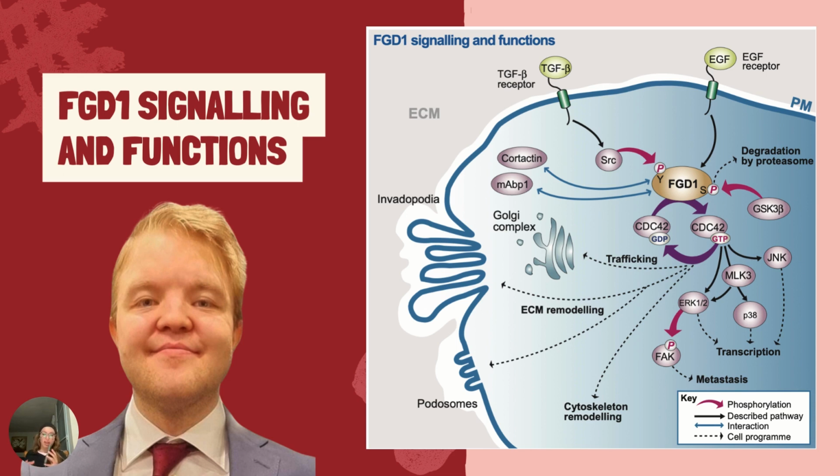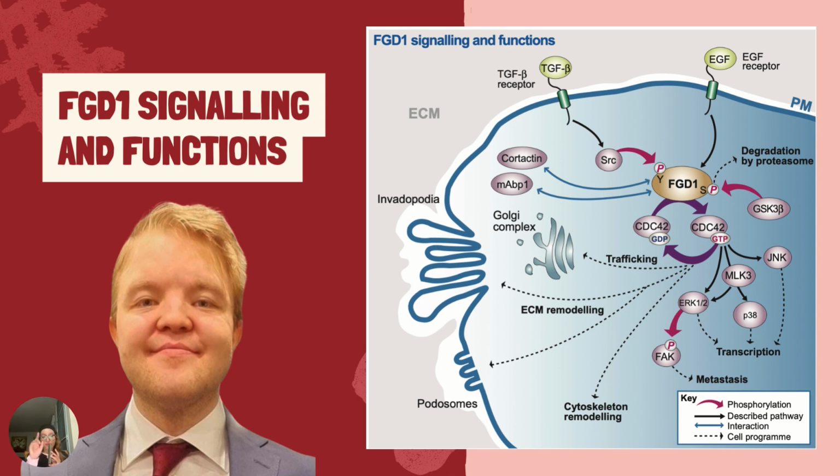So FGD1 can also regulate ECM remodeling, which can happen through the formation of invadopodia in tumor cells or podosomes in endothelial cells. So finally, FGD1 controls the export of cargo proteins from the Golgi complex through CDC42 activation, which can be seen in the diagram that I have on the right. So we see that FGD1 controls exporting those cargo proteins from the Golgi complex through CDC42 activation.